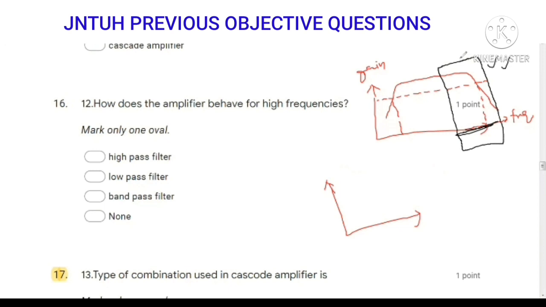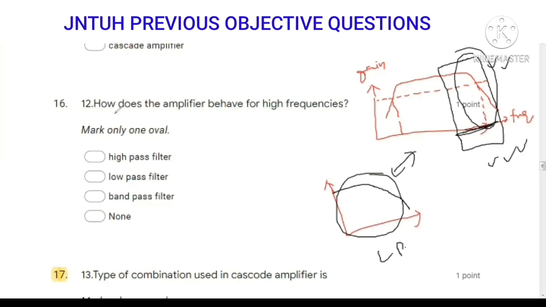But if you observe the low pass filter response, it is also like this. So both are similar at high frequencies. This is the low pass filter frequency response, and this is the frequency response of an amplifier at high frequencies. So how does the amplifier behave for high frequencies? It acts like a low pass filter. At high frequencies, the amplifier frequency response and a low pass filter frequency response are both similar. So the answer is low pass filter.